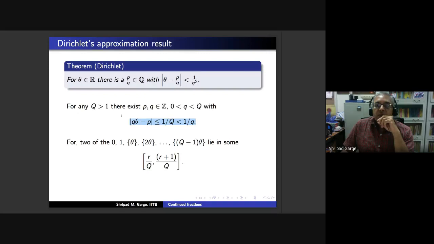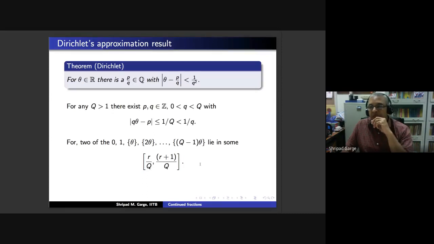So once I prove this statement, Dirichlet's theorem will follow. How do we prove this statement? If you prove that there are such numbers with small q less than capital Q, then this inequality follows: 1 upon capital Q is strictly less than 1 upon small q. So we need to prove only this. And this is done by using a principle called the pigeonhole principle.